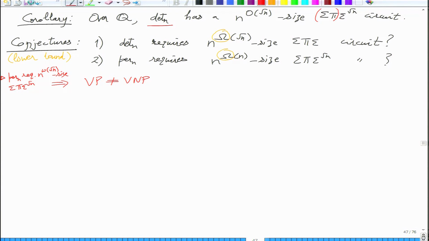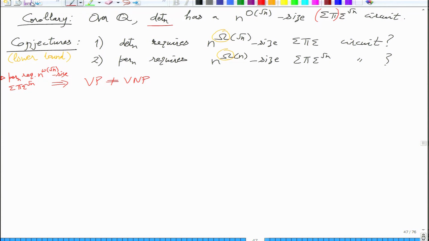So if you just show that permanent requires n to the little omega root n size sigma pi sigma root n circuit, then there cannot be a poly n sized circuit for permanent, because if there was, then from the previous theorem you would have also obtained n to the big O of square root n size depth 3 representation of this special type.